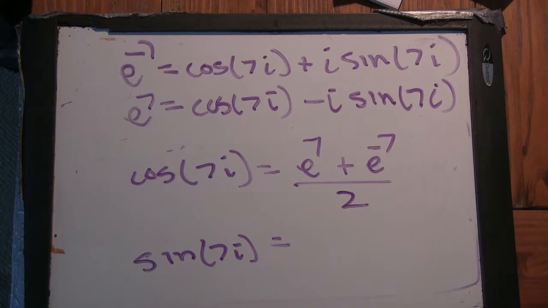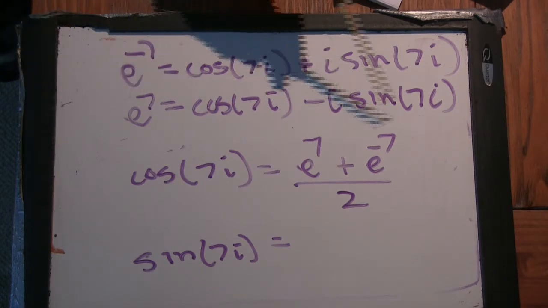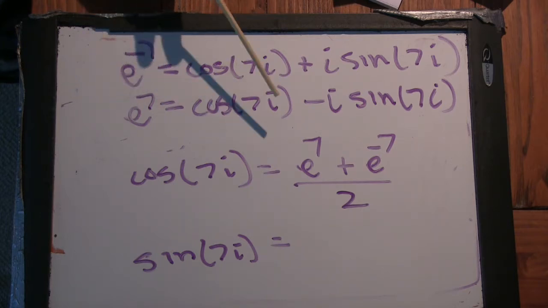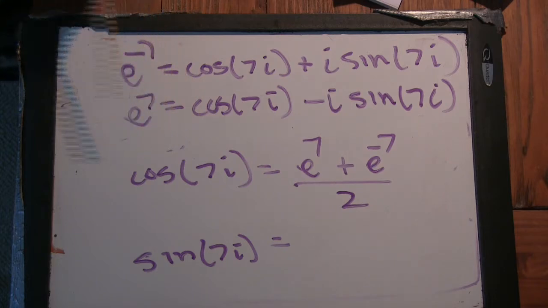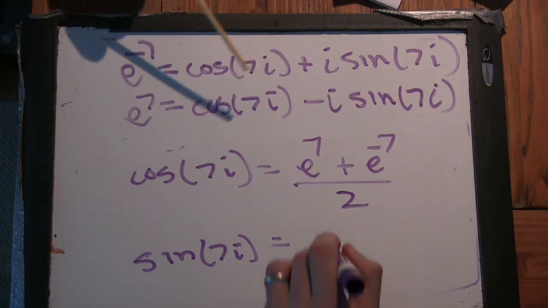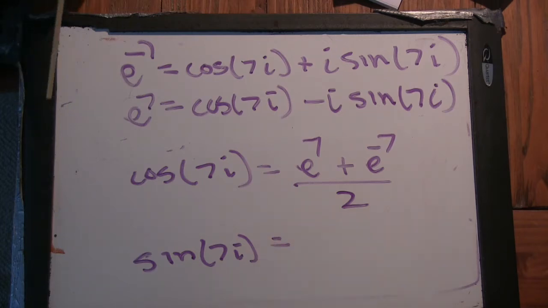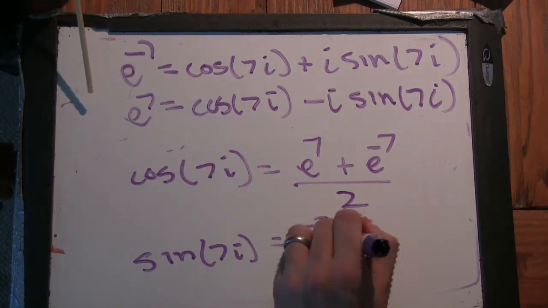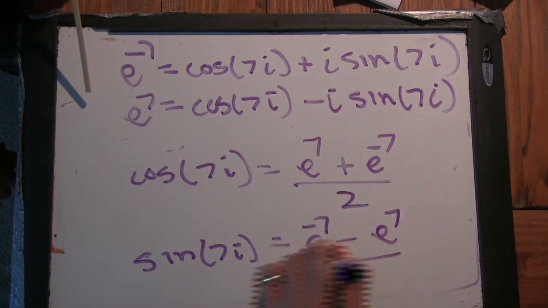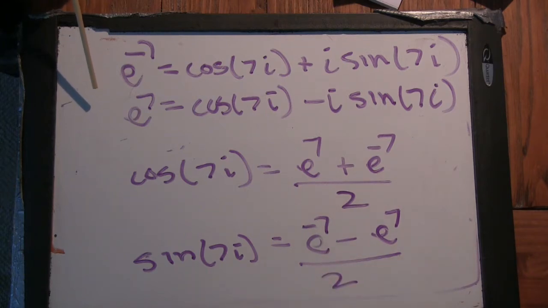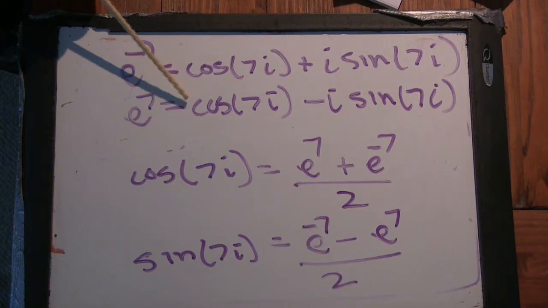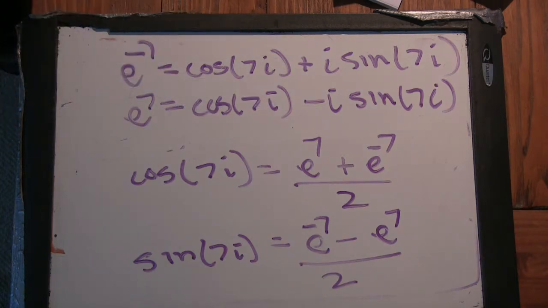So you'd have to multiply this by -1. Alright. So then it would be e to the minus 7 minus e to the 7 over 2. So what do you think it is? Not quite. You have to multiply this one by -1, you get e to the minus 7 minus e to the 7 equals minus cosine of 7i plus i sine. Oh, it's over 2i.